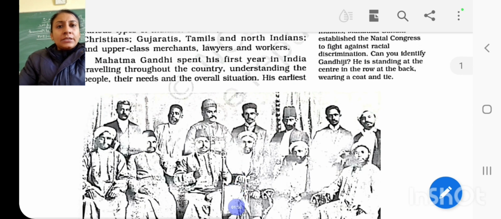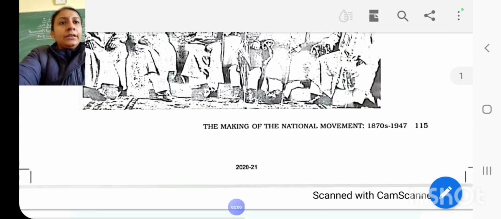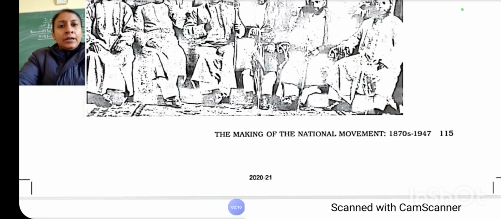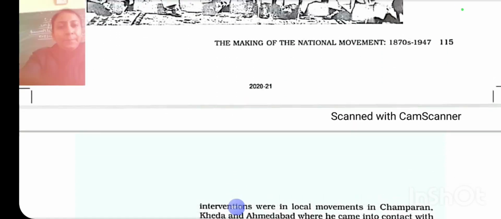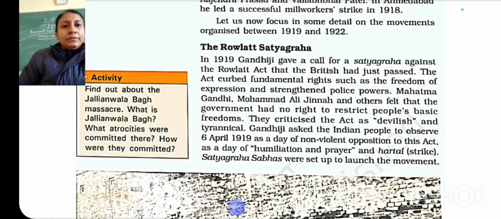Then in the next year, that is in 1916, he traveled to Champaran, Bihar to inspire the peasant struggle against the indigo planters. This you can see on page number 117.